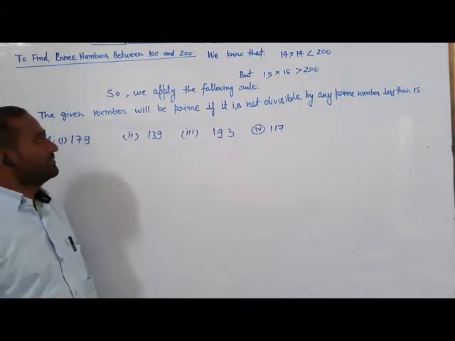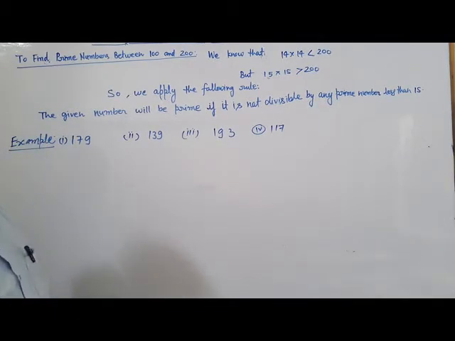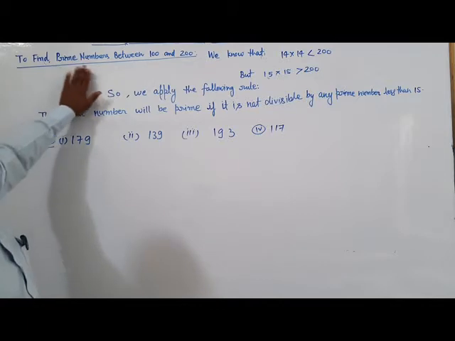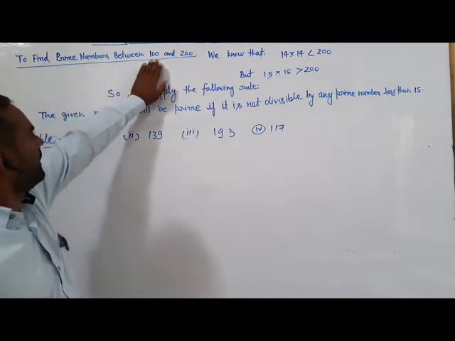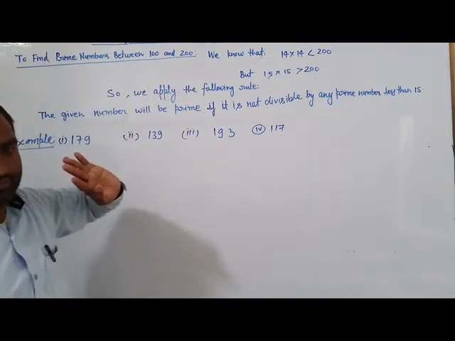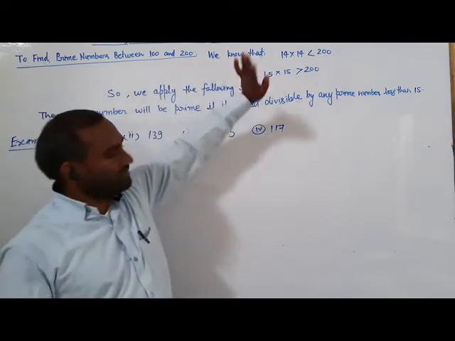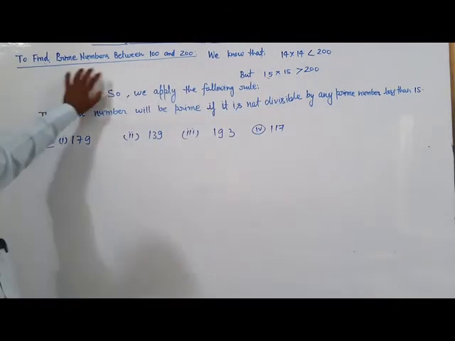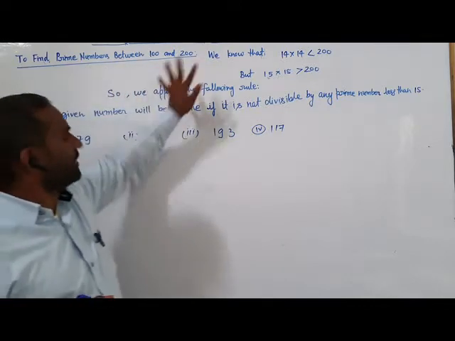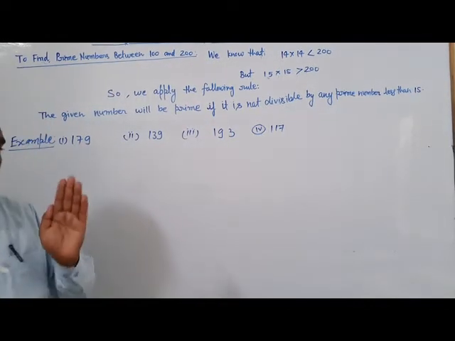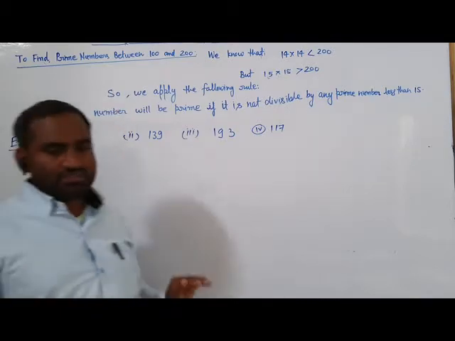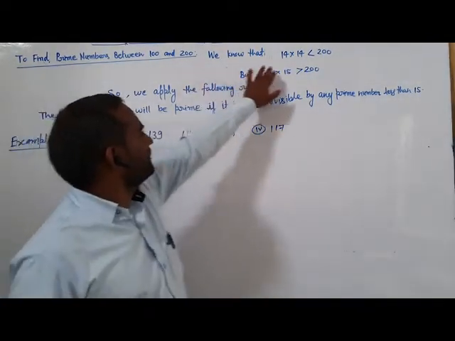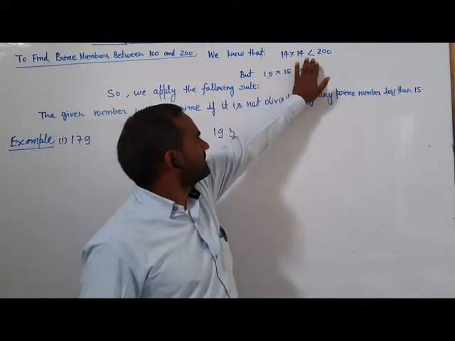Hello student, today all of us have to study to find prime numbers between 100 and 200 under the topic playing with numbers. यहाँ पे हमें फाइंड करना है प्राइम नंबर्स बिटवीन 100 एंड 200। 100 से लेकर 200 के बीच में जो नंबर्स दी गई है प्राइम नंबर्स है। In this way we know that 14 into 14 less